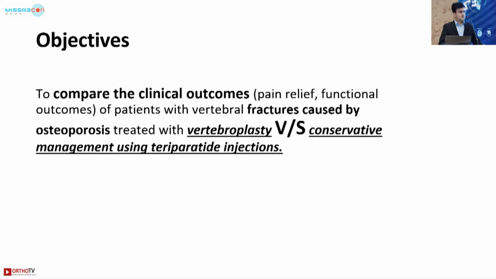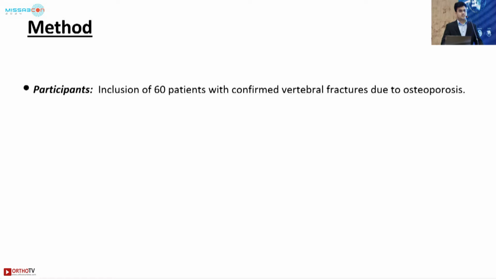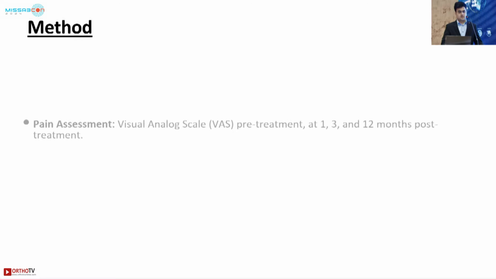The basic objective of our study was to compare the clinical outcomes, that is pain relief and functional outcomes, of patients with vertebral fractures caused by osteoporosis treated with vertebroplasty versus conservative management using teriparatide. The method used was a retrospective study. 60 patients were included in the study, with 30 in each group.